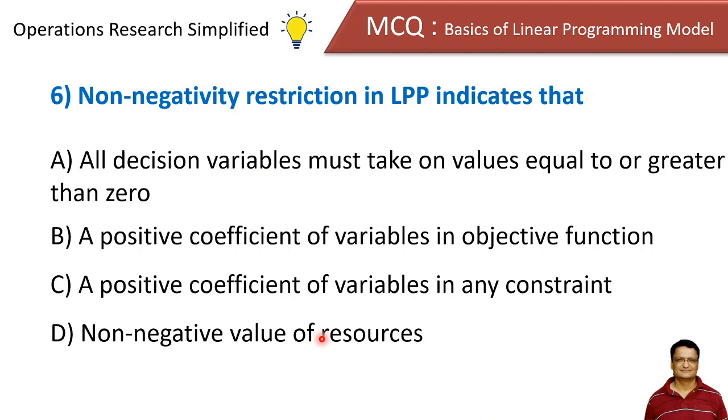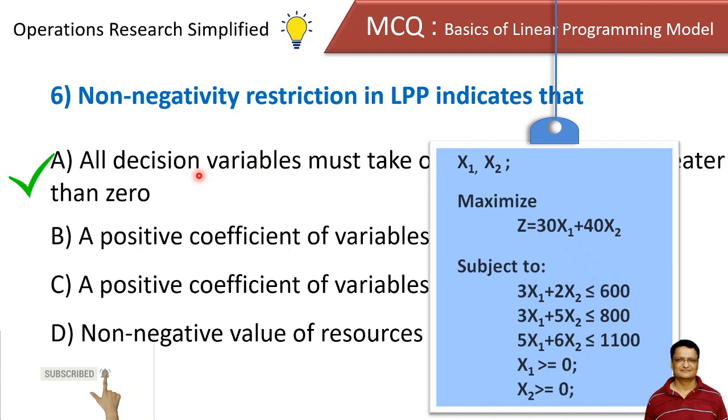And the correct answer is A. The decision variable must take either zero value or positive value. So x1, x2 are our decision variables, and these last two are the non-negativity constraints, which indicate that x1 and x2 can have either zero value or positive value.